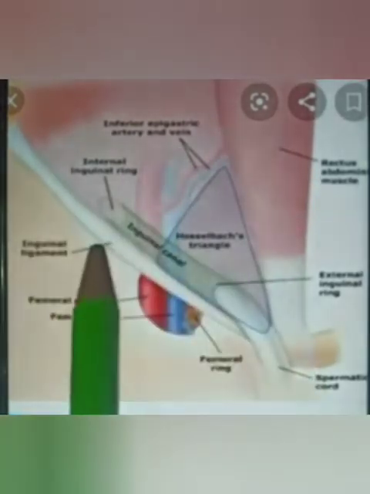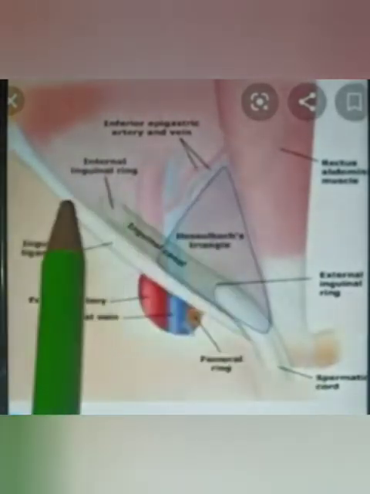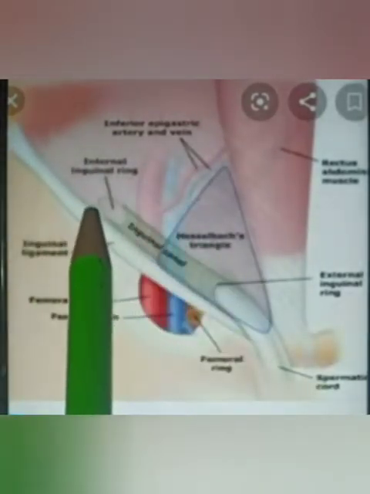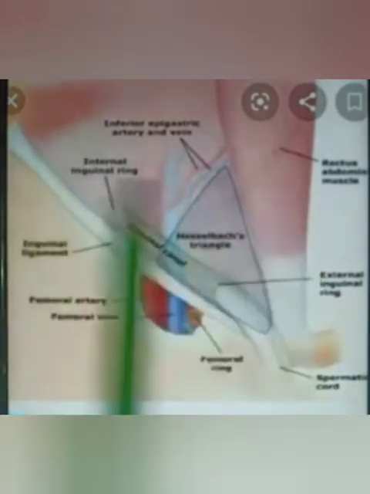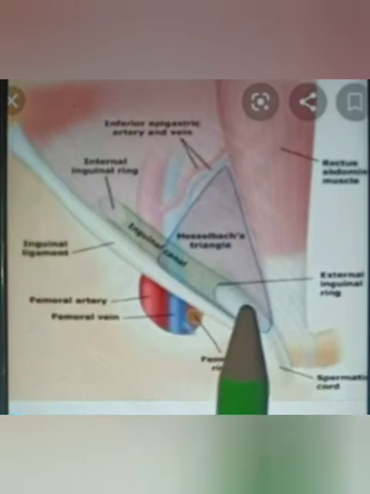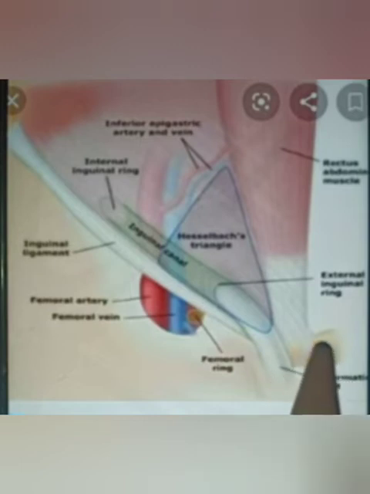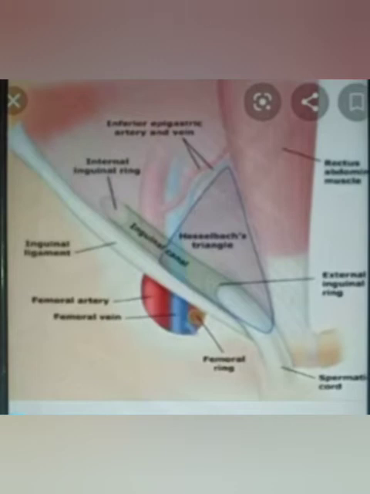The roof is formed by the arched fibers of the internal oblique and the transverse abdominis muscle. Here are the fibers of the internal oblique and the transverse abdominis. And the floor is formed by the grooved surface of the inguinal ligament and, medially, by the lacunar ligament. The inguinal ligament and the lacunar ligament form the floor.